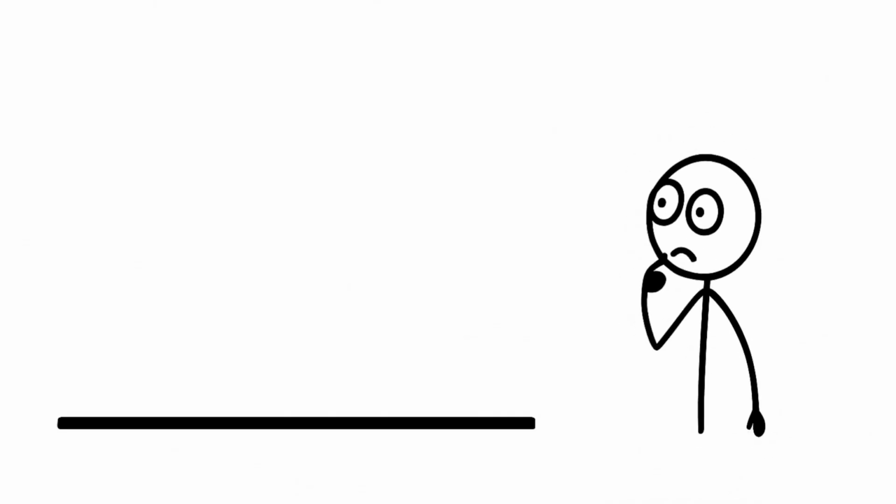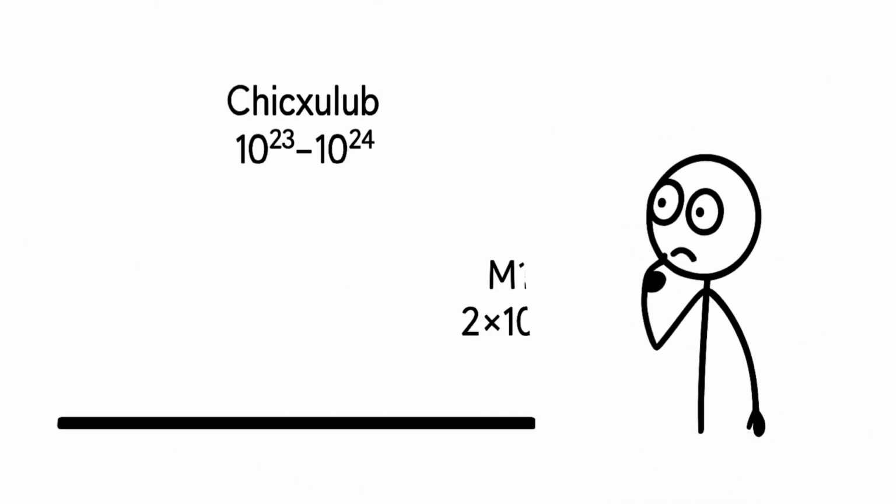The impact energy of the Chicxulub asteroid is estimated at 10^23 to 10^24 joules. M15 is 3 to 20,000 times more powerful.